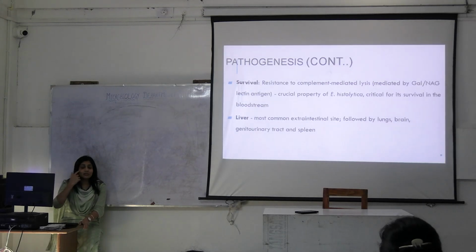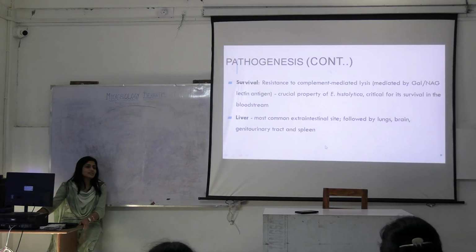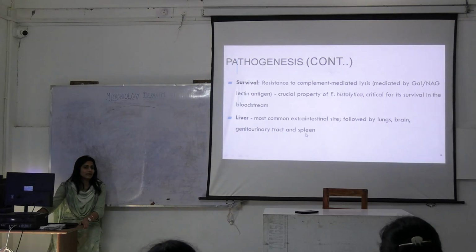Other than liver, there are lungs, brain, gut and spleen where you can find these abscesses, these trophozoites, okay, but most commonly it causes liver abscess.